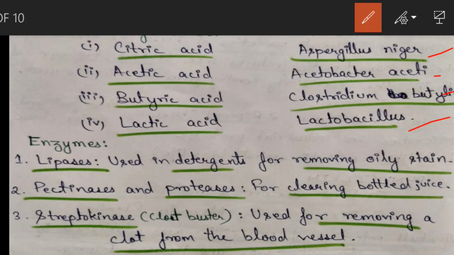The enzymes: lipases are used in detergent for removing oily stains. These are very important topics, you must remember all of these. Next one is pectinase and protease enzymes which are used for clearing bottled juice. Third one is streptokinase. It is very important. It is also known as clot buster. It is used for removing clots from the blood vessels.